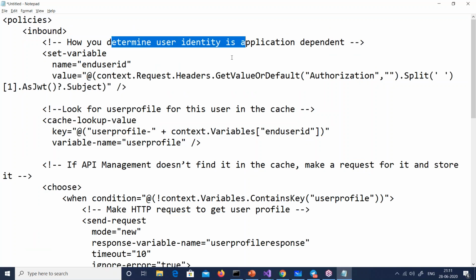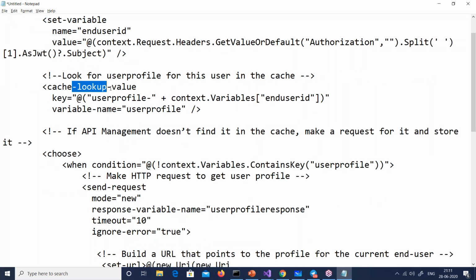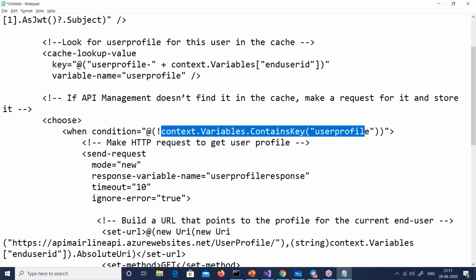First step, here, determine the user ID, look up the user profile. So first he looks up the user profile, cache lookup. He tries to look up the user profile with this end user ID, and he tries to set it up in the user profile, right? Look at this second statement, choose. Remember, as I said yesterday, you have choose, you have loops in inbound. That XML is really, really dynamic. It is very powerful. You can create your own rules. So choose when this user profile is there, right?